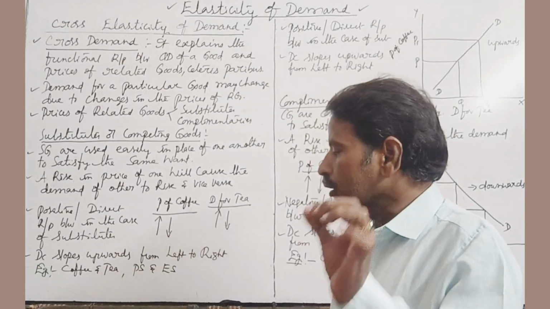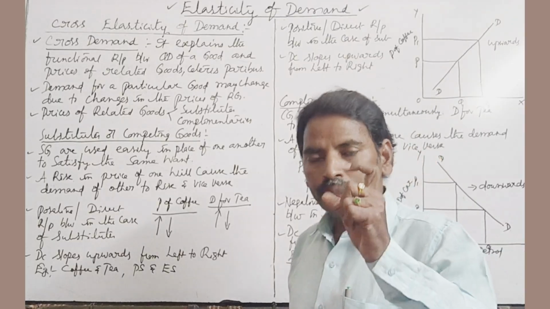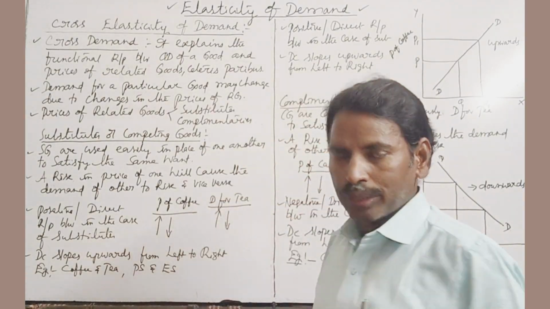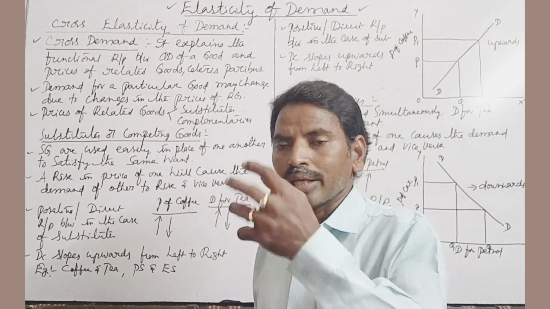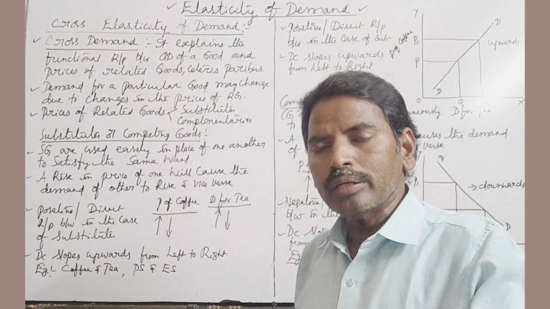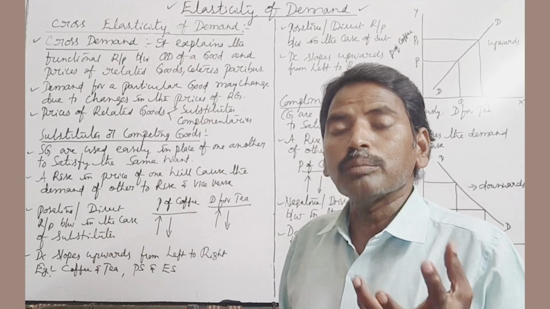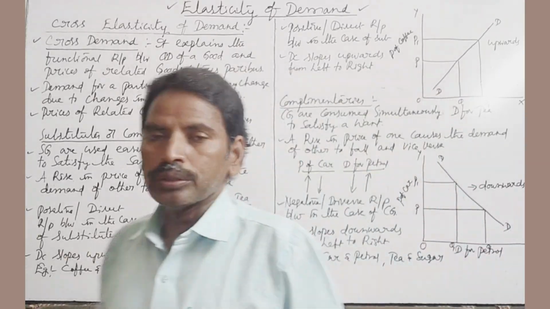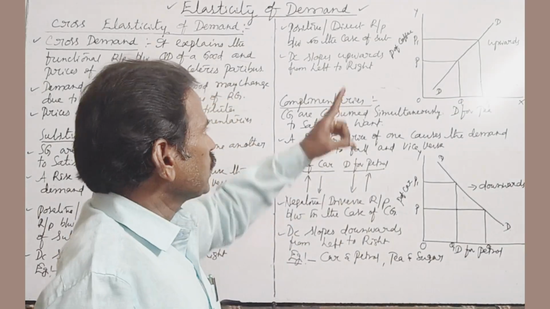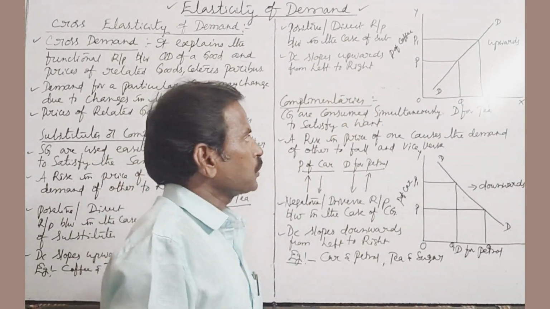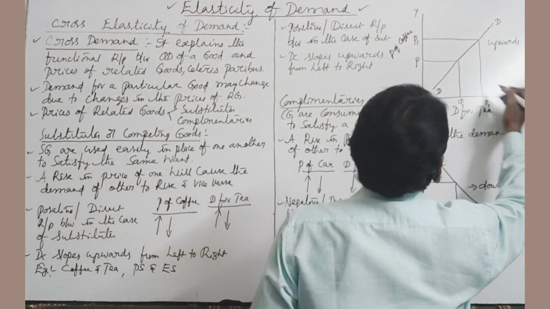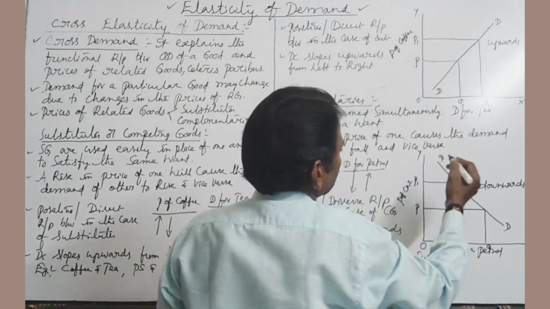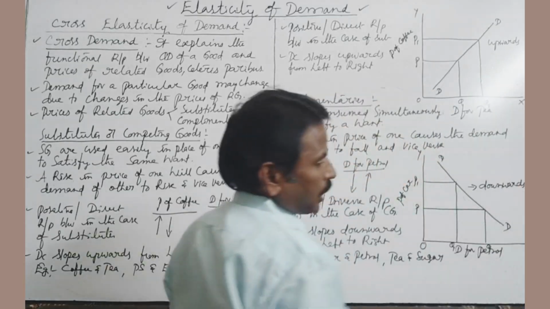For example, coffee and tea, petrol scooter and electrical scooter, chicken biryani and mutton biryani. Those are examples of substitutes. So it can be explained with the help of a diagram. Draw an L shape, mark YOX, price of coffee measured on the y-axis, demand for tea measured on the x-axis.